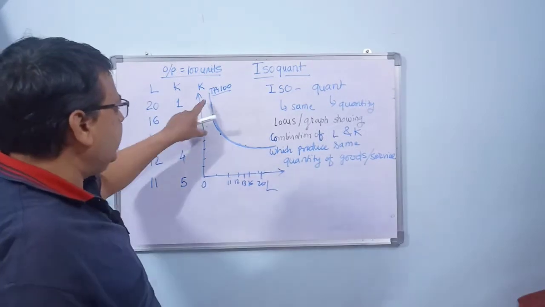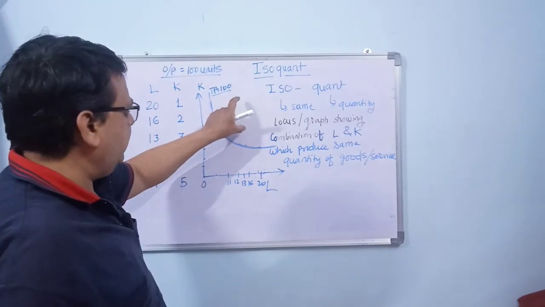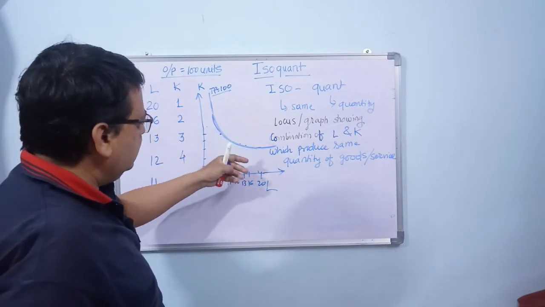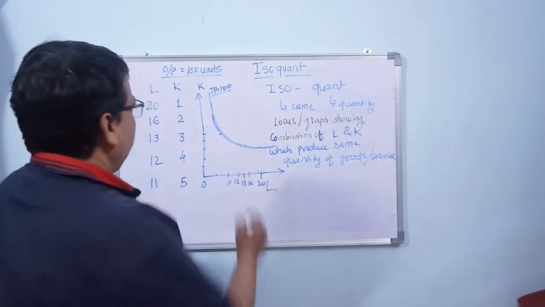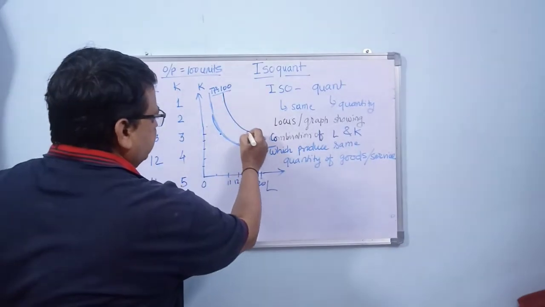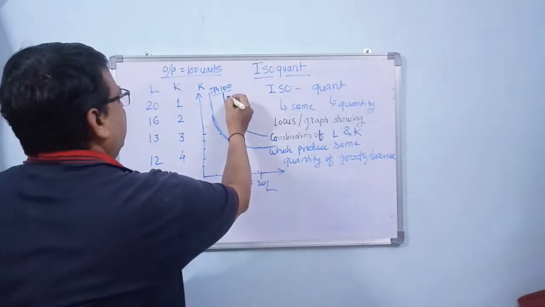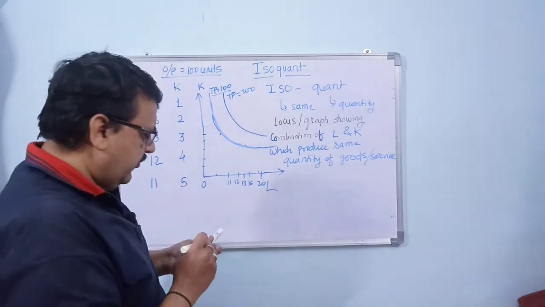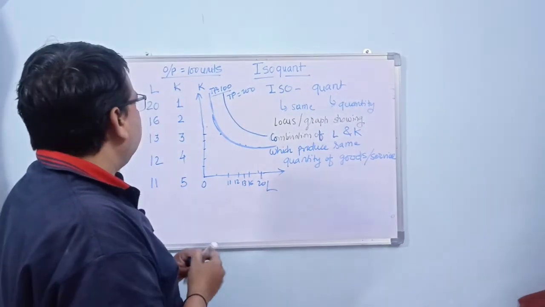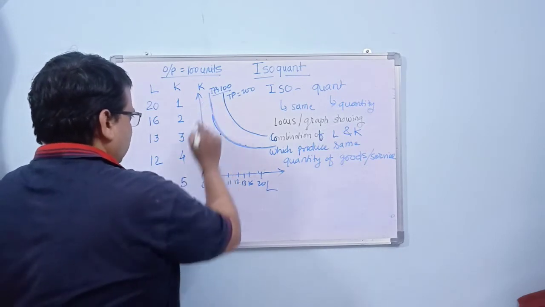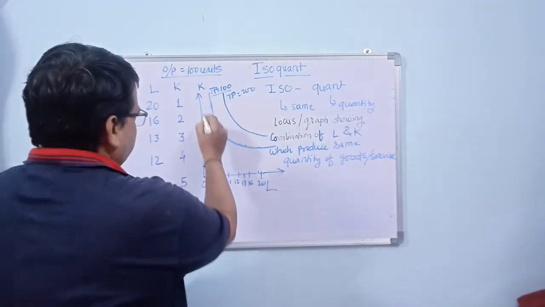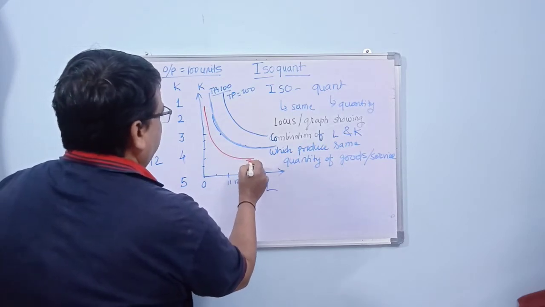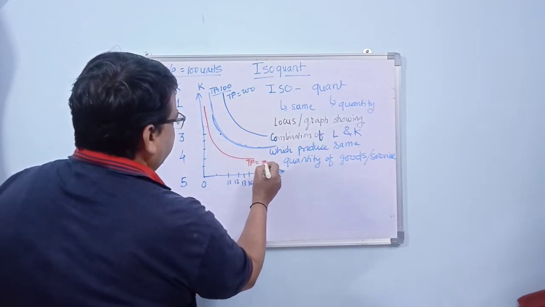But now if you increase the production, for 200 production you will require more machines and more labor. So obviously these figures will go up and you will get another curve which is here for TP equal to 200. And if you want lower production, maybe the capital and labor requirements will reduce and the curve will come to the left side with a total production of say 50.